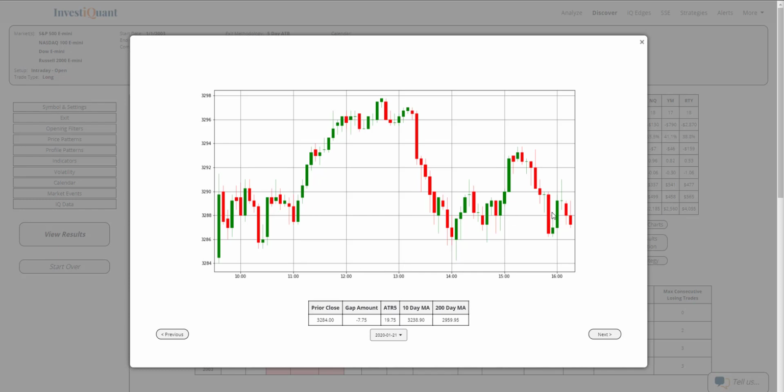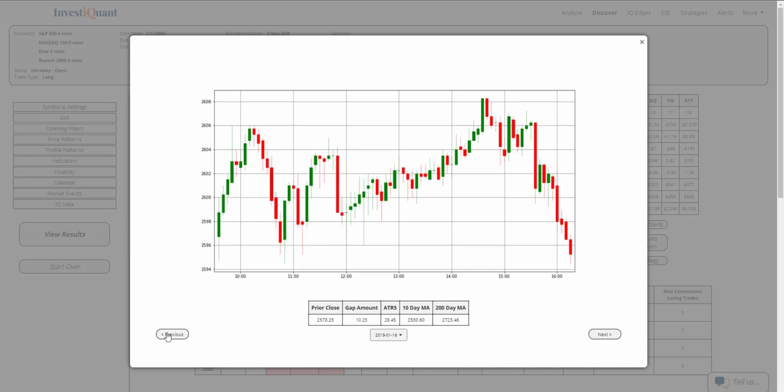But it looks like this was mostly a sideways day. You know, we popped off the open here, made our highs somewhere in the noon to 1 time slot, and then pulled back down towards the open, making what would almost look like a shooting star-like candlestick, kind of a consolidation type day though here in 2020.